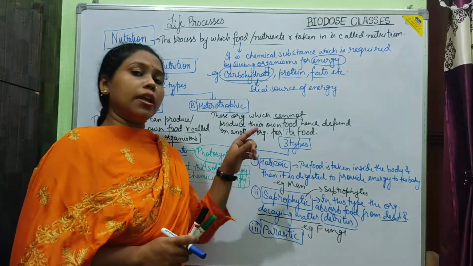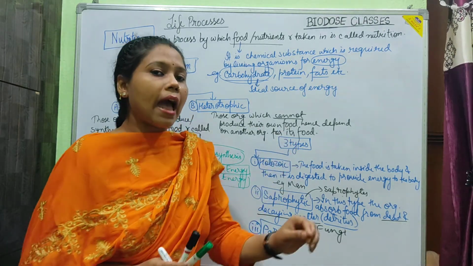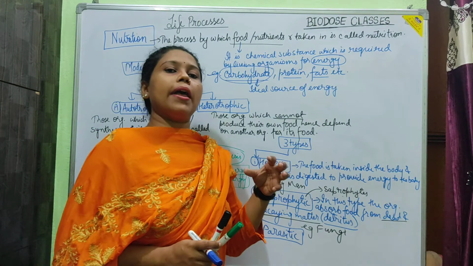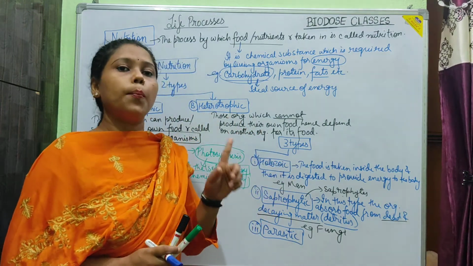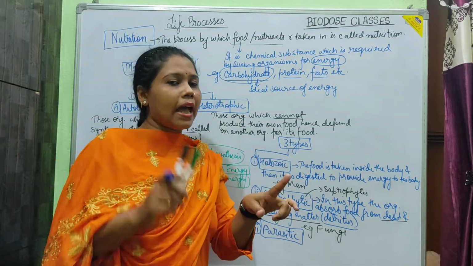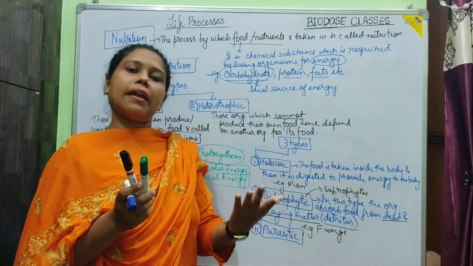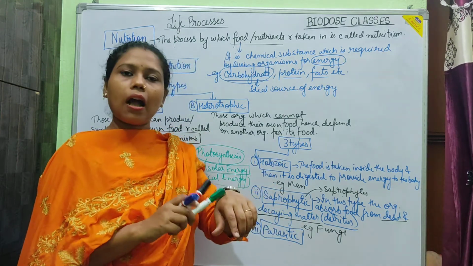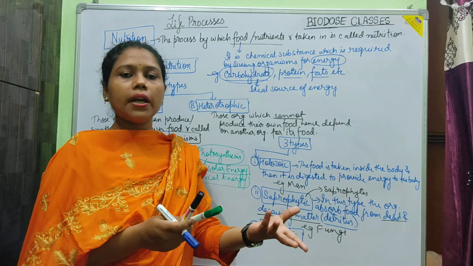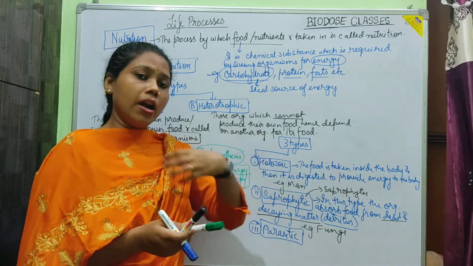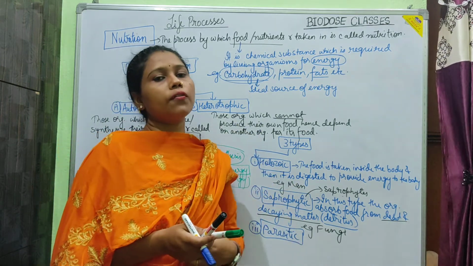But in the parasitic mode of nutrition, organisms would absorb energy from a living prey. So there is a prey and predator relationship, like mosquitoes. They would suck our blood, so they are parasites. That means they are dependent on us for nutrition.